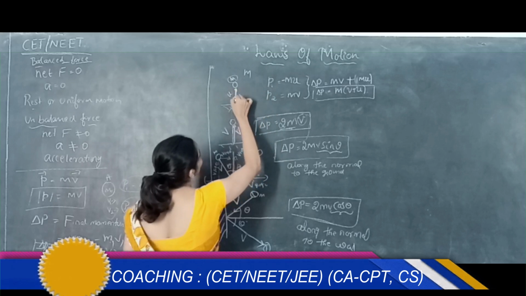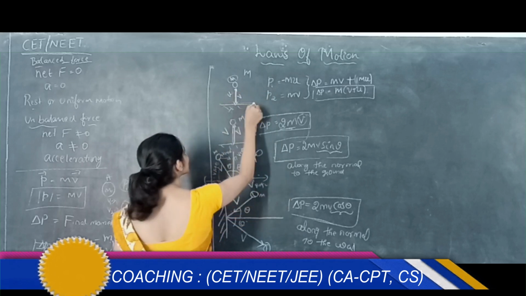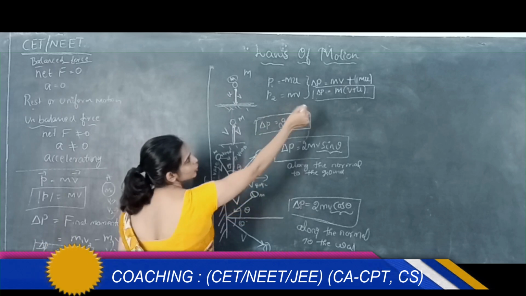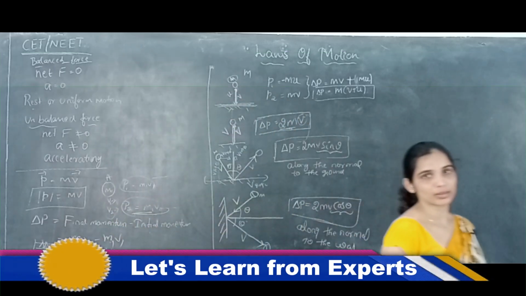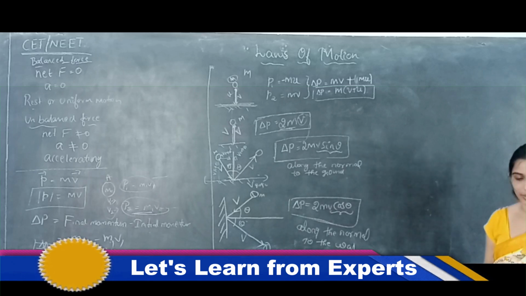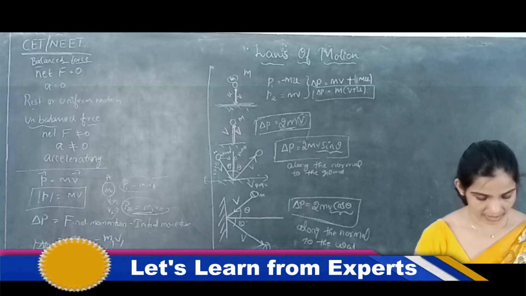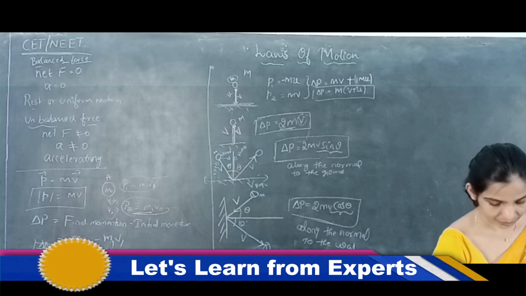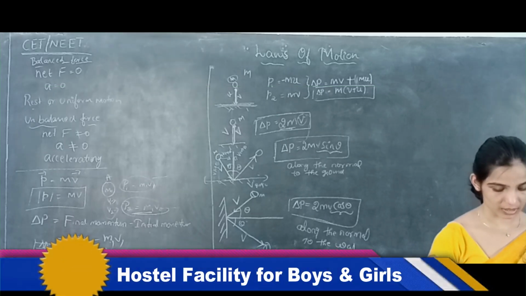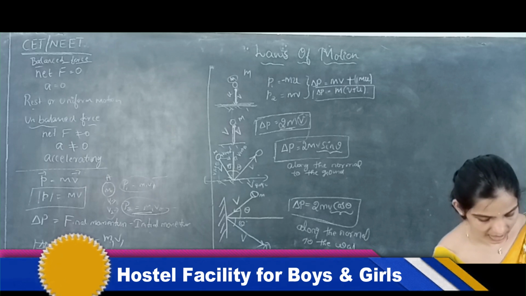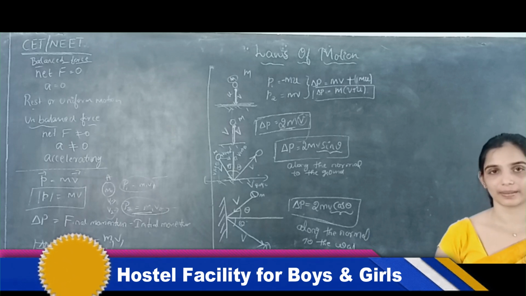Here also V and U both are acting normal to this surface, so the change in momentum is also normal to the ground. So this is about different scenarios for the momentum of the object when it is acted on at different angles, right?